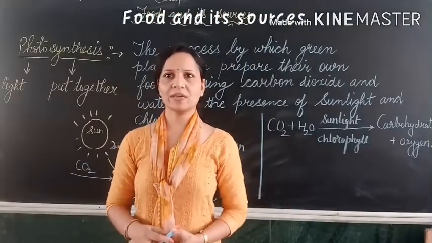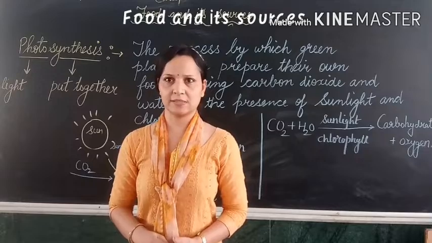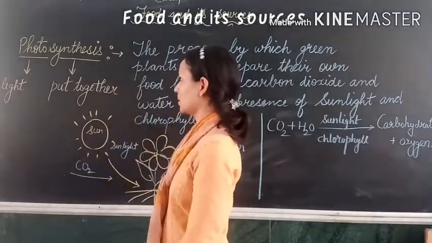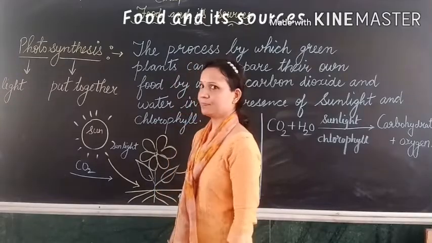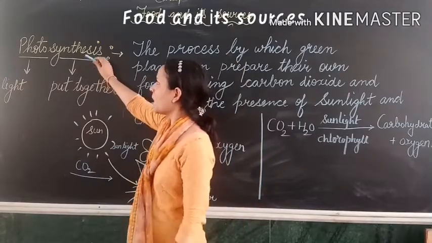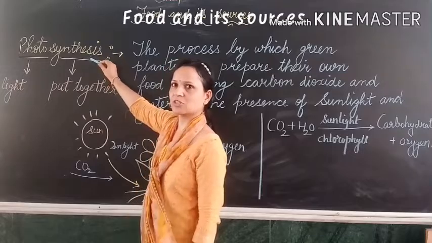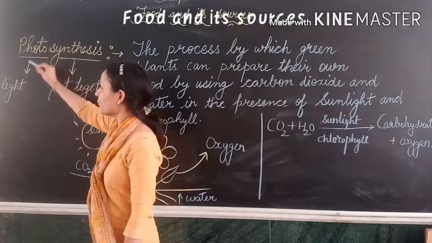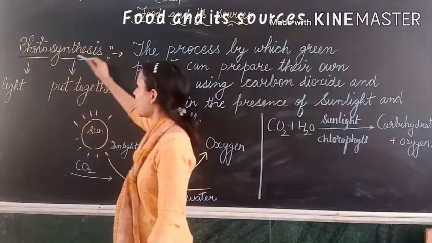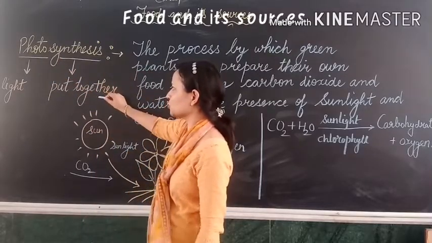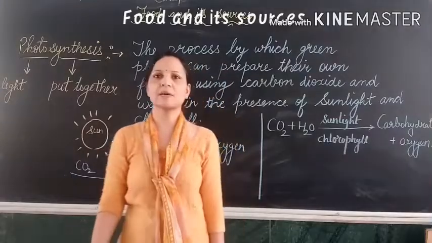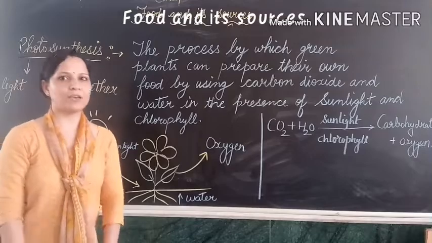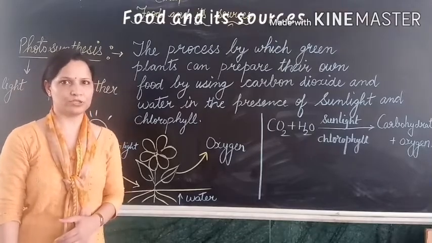Now our next topic is photosynthesis. What is photosynthesis? As you can see, here I wrote photosynthesis. Just break down this word into two parts. Photo means light, and synthesis means put together or to make something. So only green plants can prepare their own food.